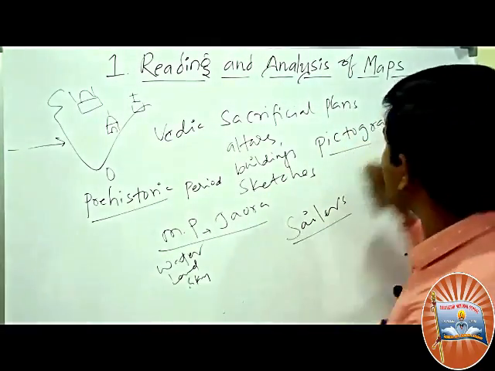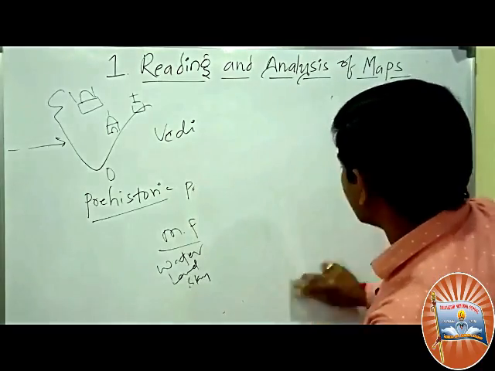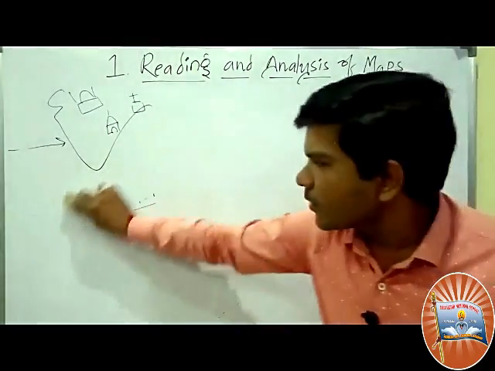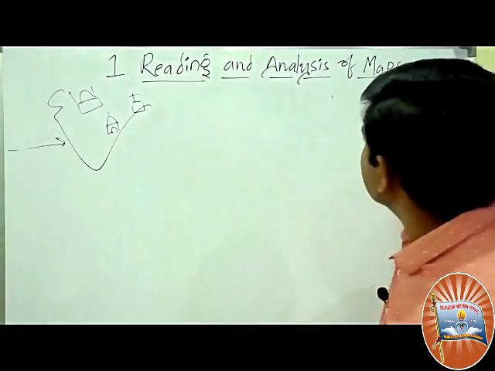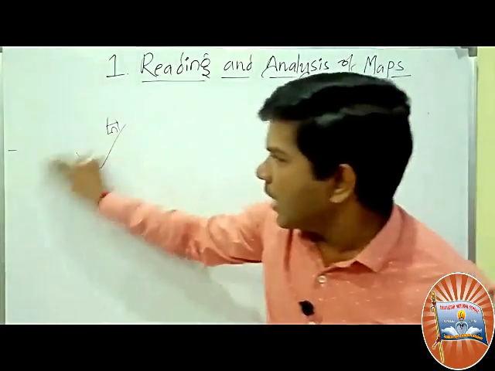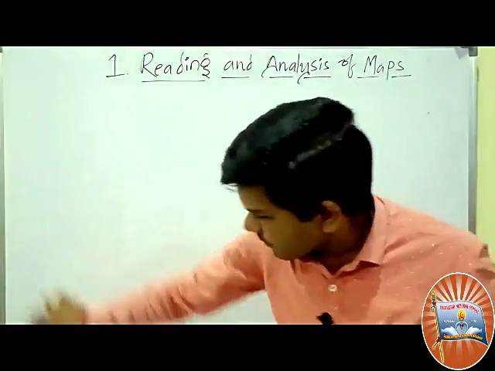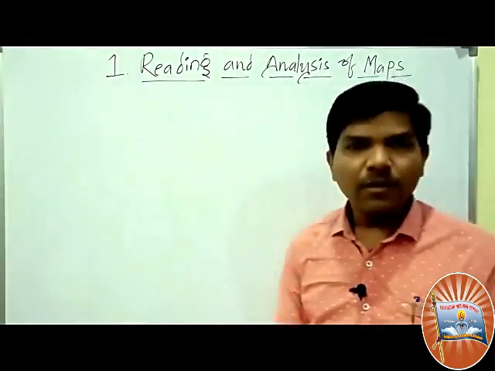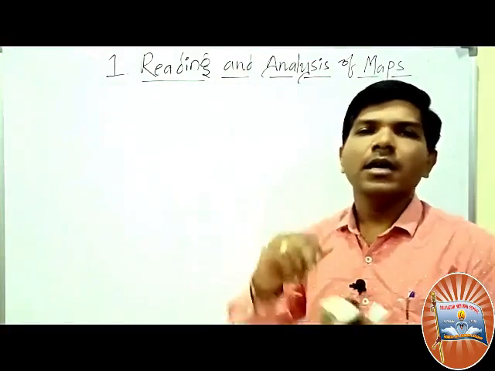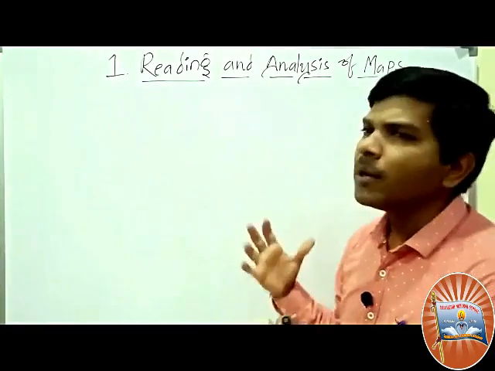Take one example. You know Aryabhatta, who wrote the Aryabhattiyam. He was one of the greatest mathematicians, geographer, philosopher, and astronomer.